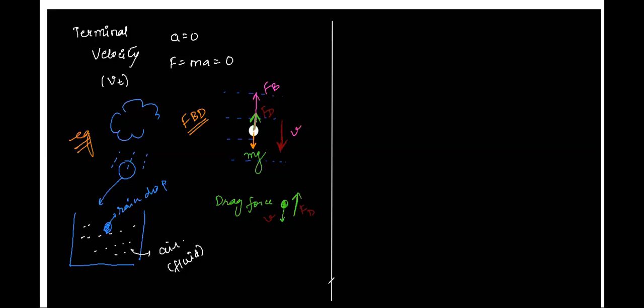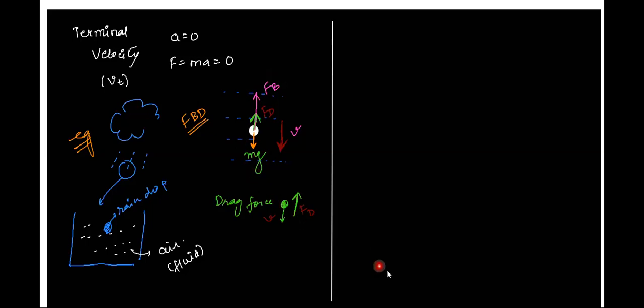I'll repeat the condition. We have a raindrop falling downwards. Because it is falling downwards, the liquid friction or drag force, which is the force because of viscosity, acts in the upward direction. Now, that force only acts when the body is moving. Please remember, this drag force only acts when the body is moving. And here we also have buoyancy acting in the upward direction, and the weight mg acting in the downward direction.